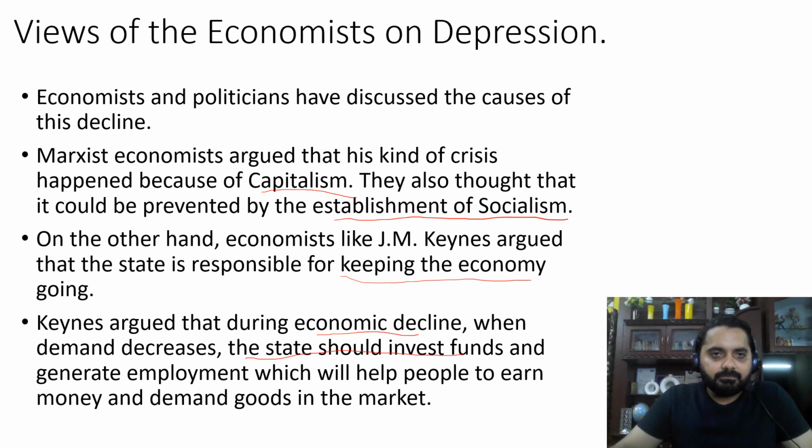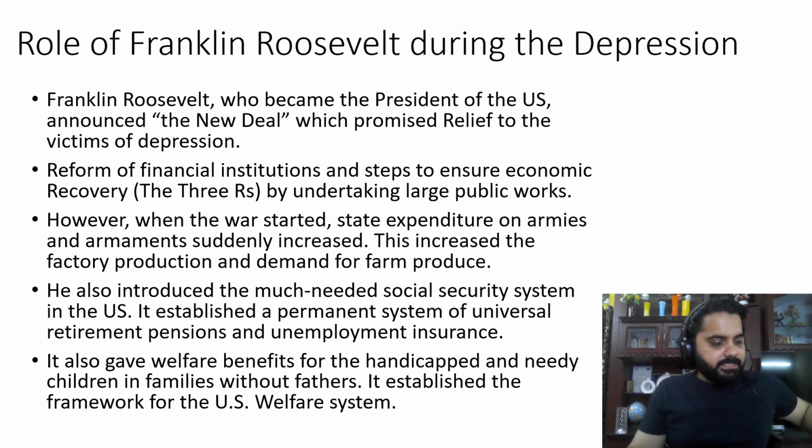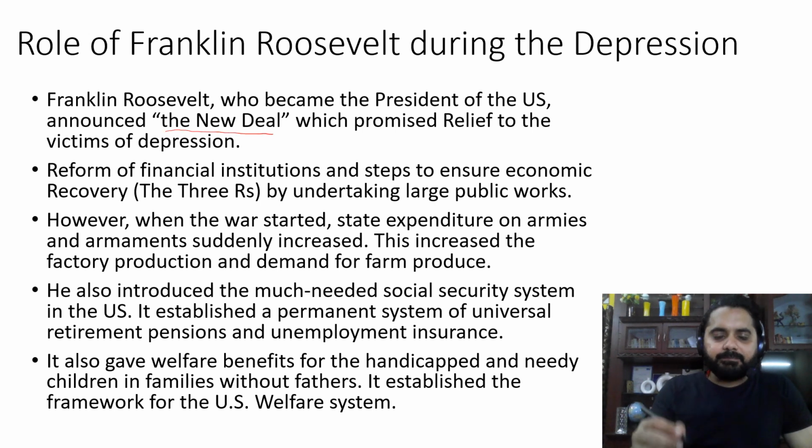So, since we have discussed that USA had faced the severe and the worst economic crisis during the Depression of 1929, what did it do to overcome that depression? For that, we will talk about the role of Franklin Roosevelt, who became the president of US during that time. To overcome the depression, he announced a program called the New Deal program. So this was implemented by the president of the USA, Franklin Roosevelt.